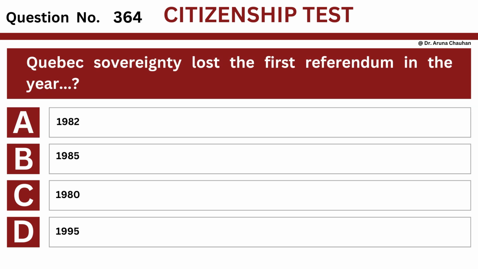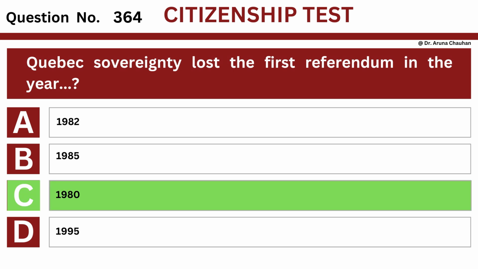Question number 364. Quebec sovereignty lost the first referendum in the year. Option A, 1982. Option B, 1985. Option C, 1980. Option D, 1995. The answer is option C, 1980.